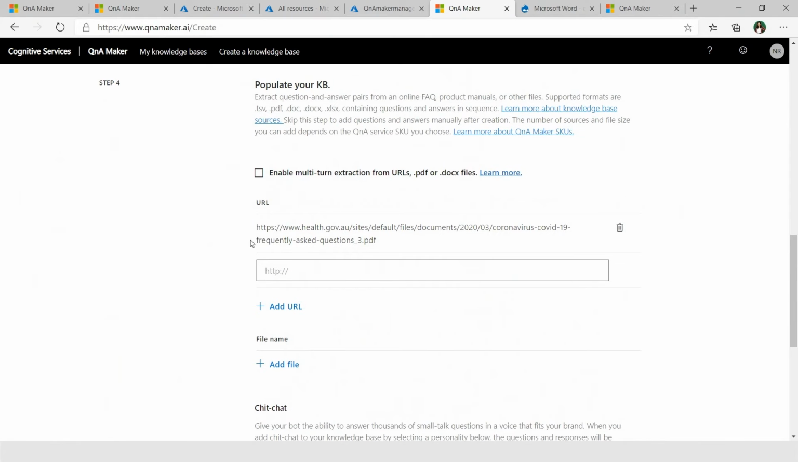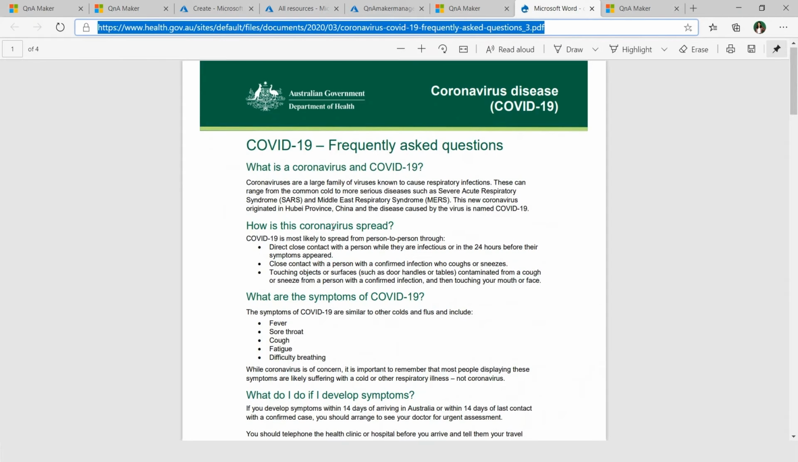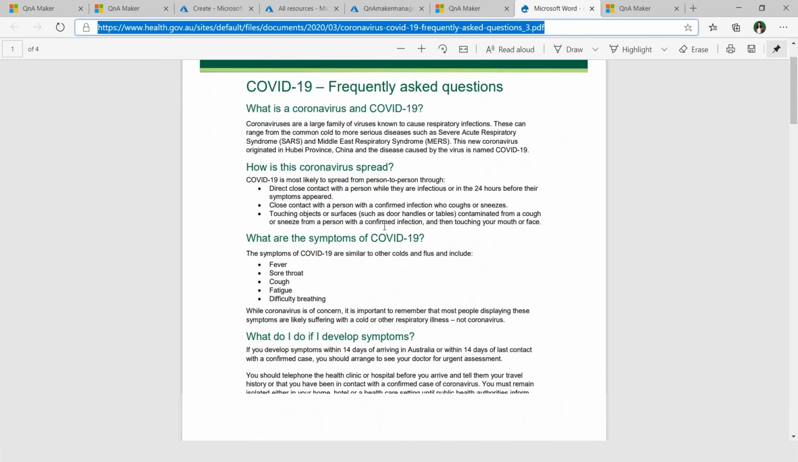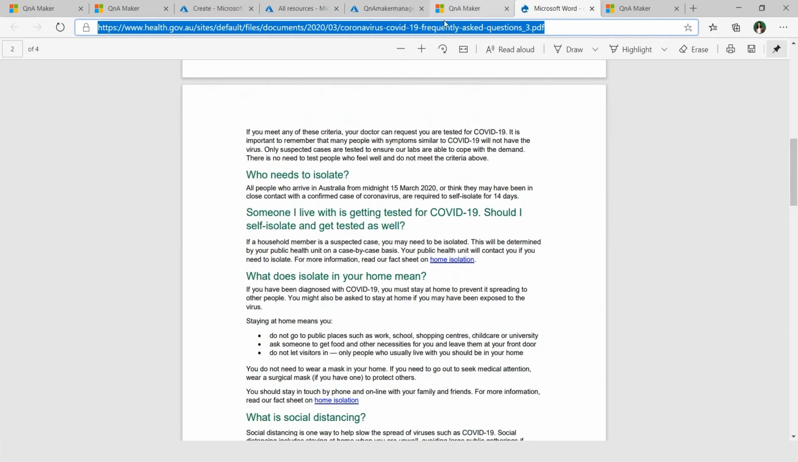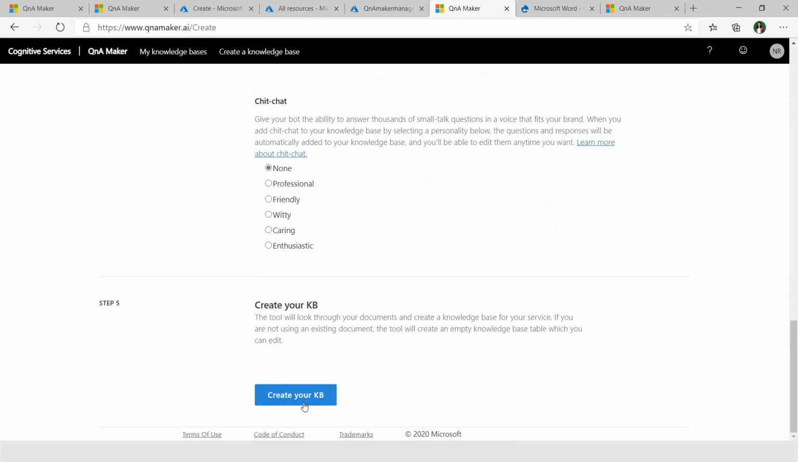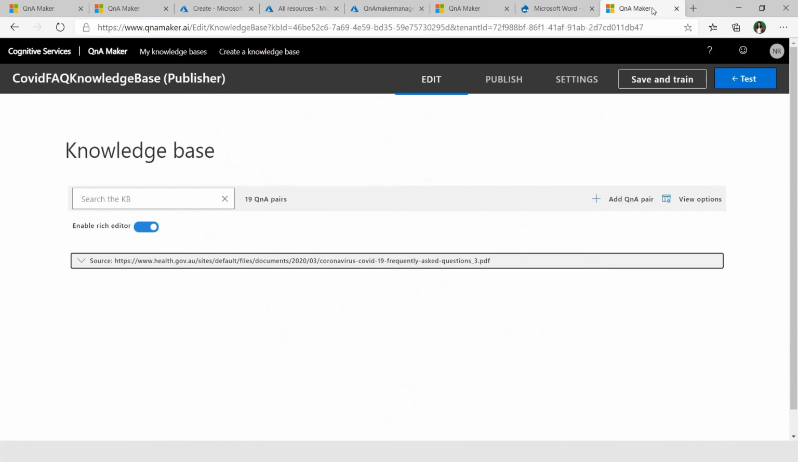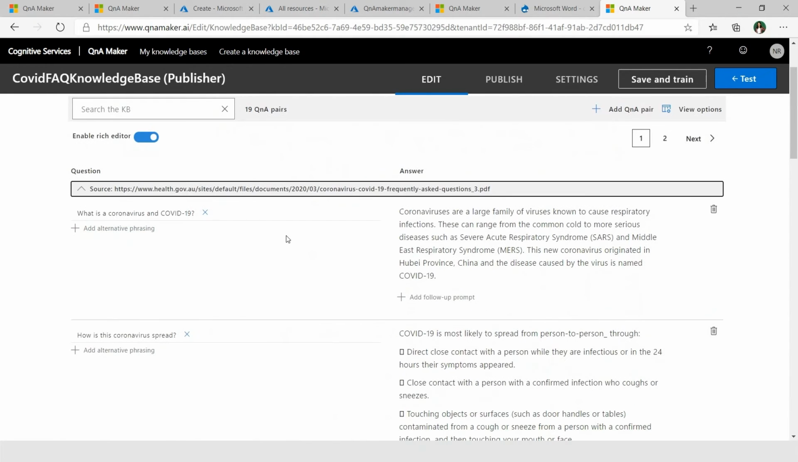To upload the data for this demo, I have used this public URL. Let me show you what's there on this page. It's actually a COVID FAQ doc, where there are commonly asked questions and answers to them. I just clicked on create your KB, and in a few minutes it creates a knowledge base page for you. This again is very similar, or exactly similar, to what we have in current GA. You can see the source from which it has extracted the question answers, and then you can see your question answers here.